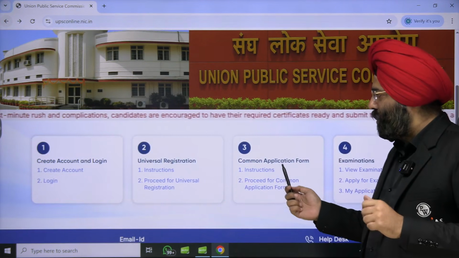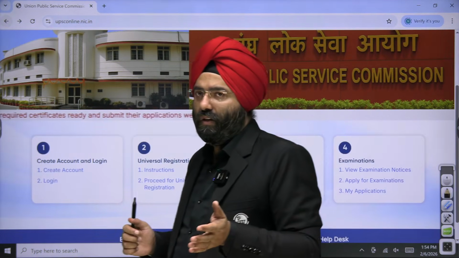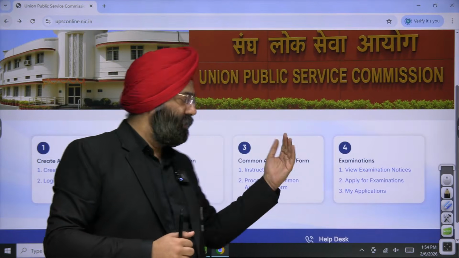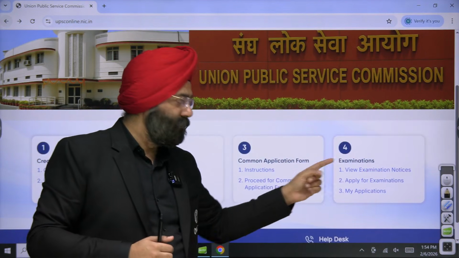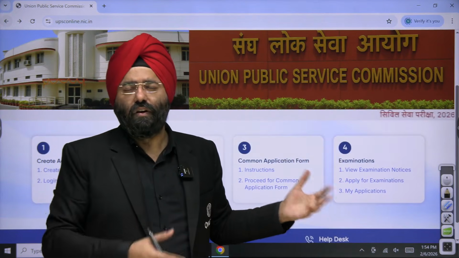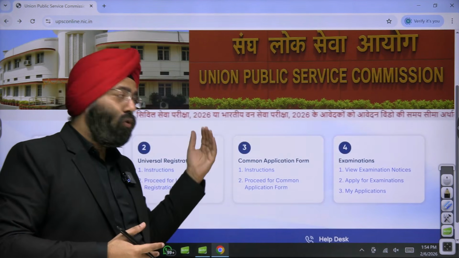Then is the common application form, a common application for all the exams of UPSC that you're doing. This is linked with the examination that you choose. Now, after you have filled all these 3 stages, you will come to the 4th step. For example, the notification for civil services has come or forest services has come. You click on that. All the details you had already put are already linked to this.